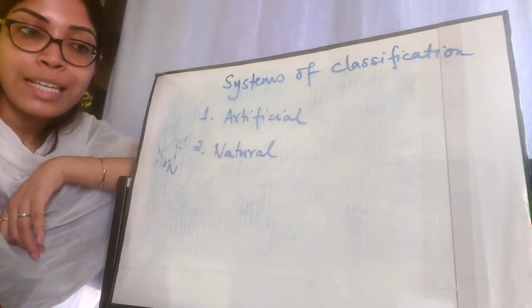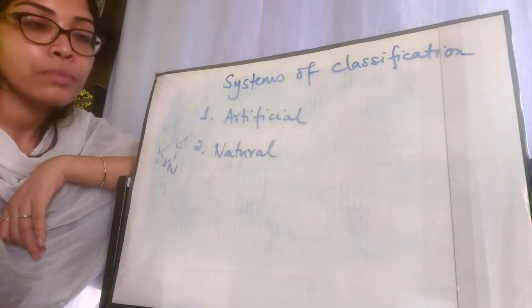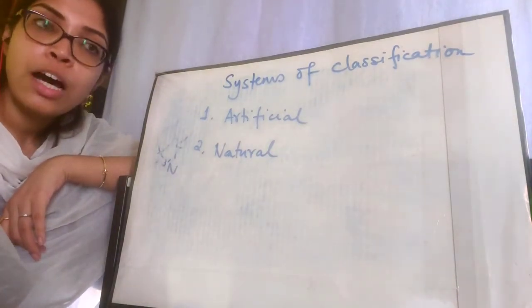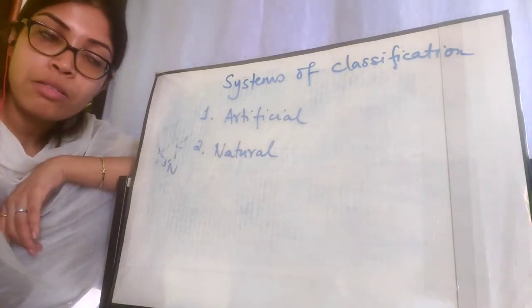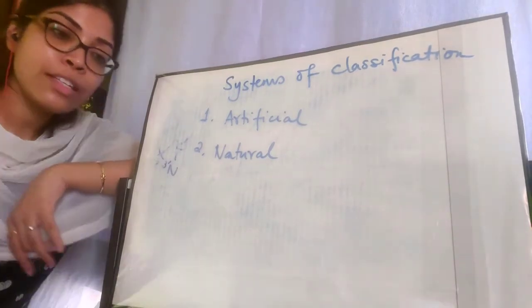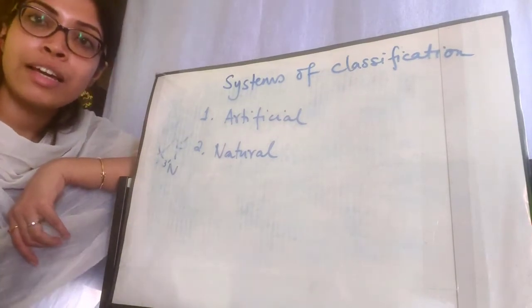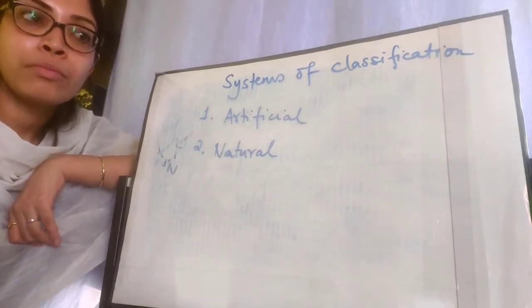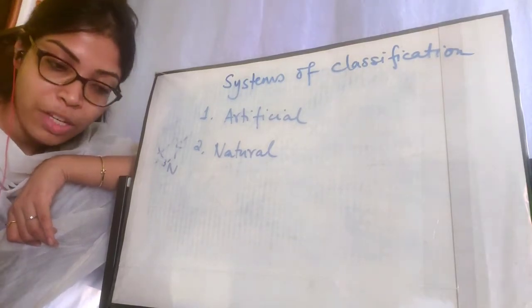Since this classification was done based on just visible characteristics, animals having similar visible characteristics could actually be very much different from each other.